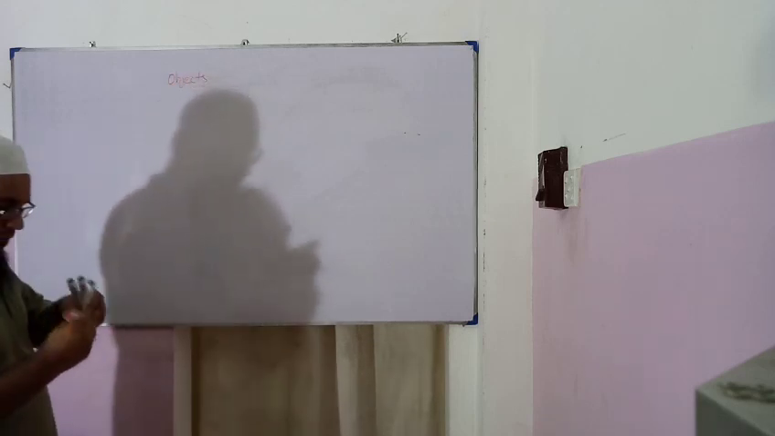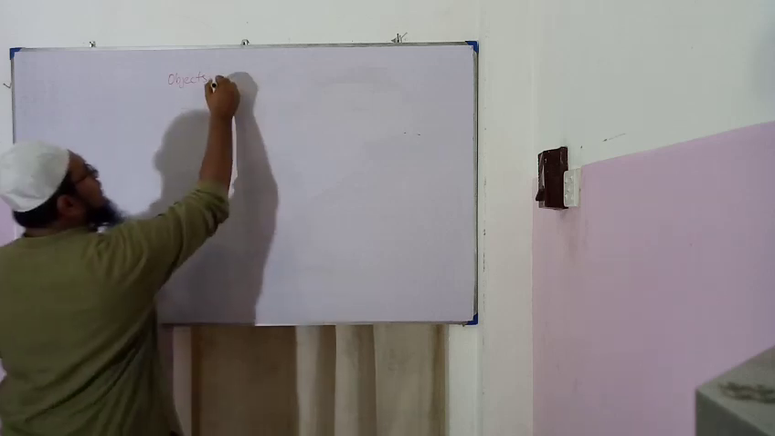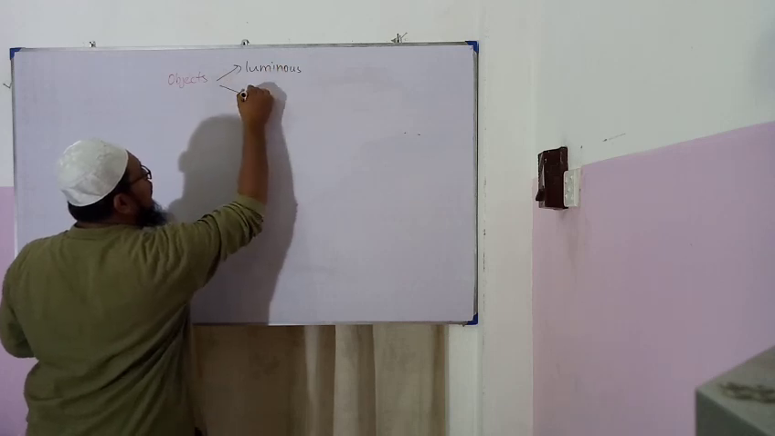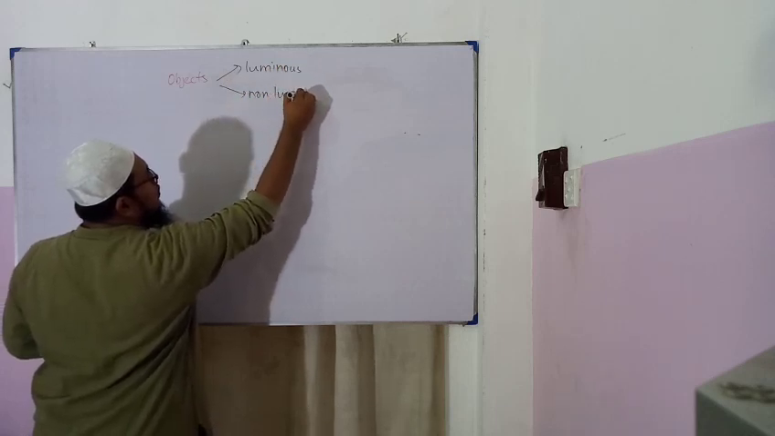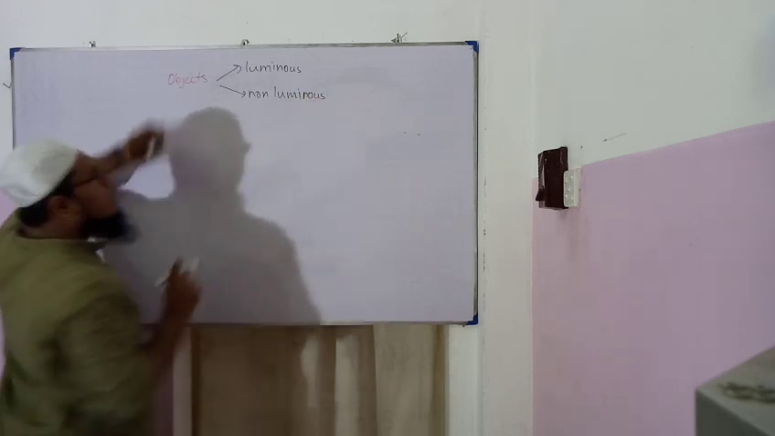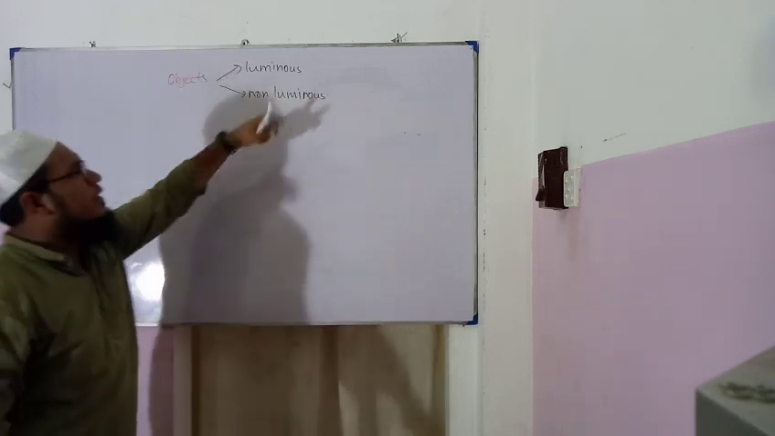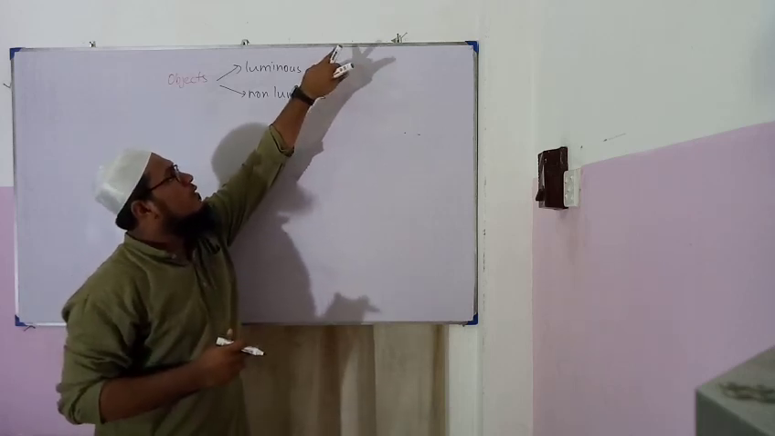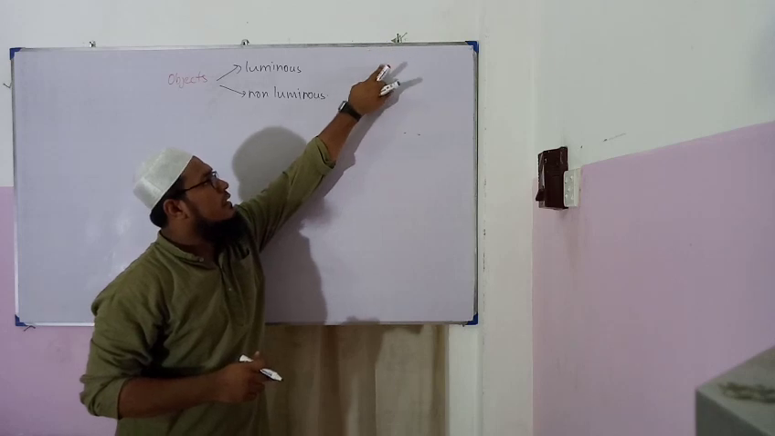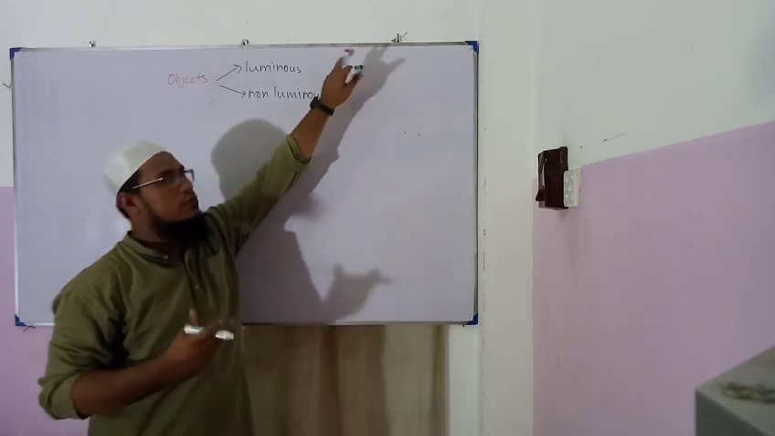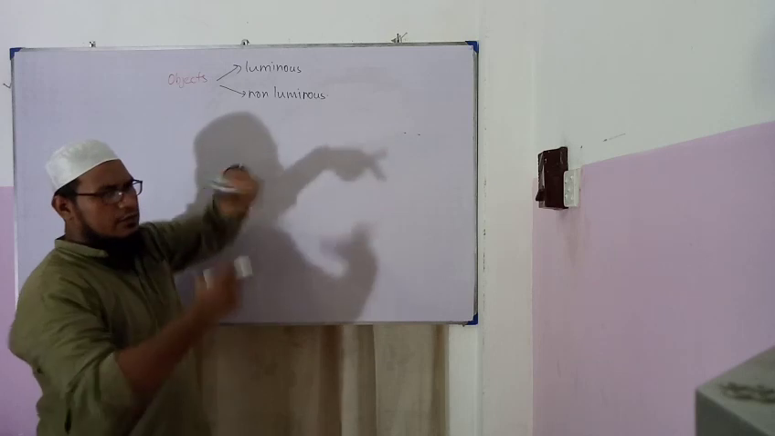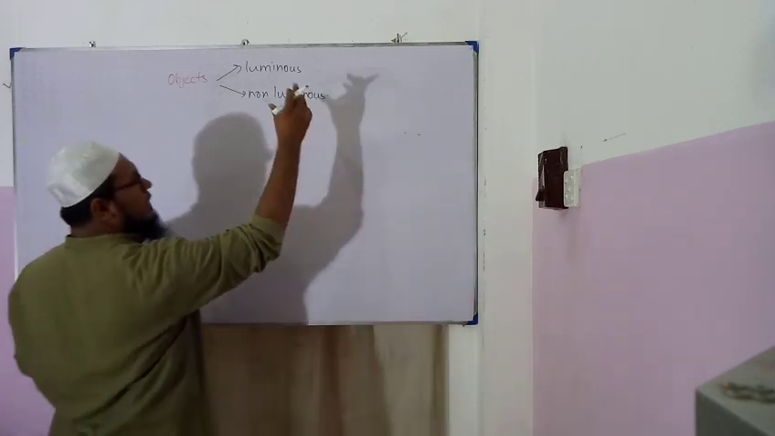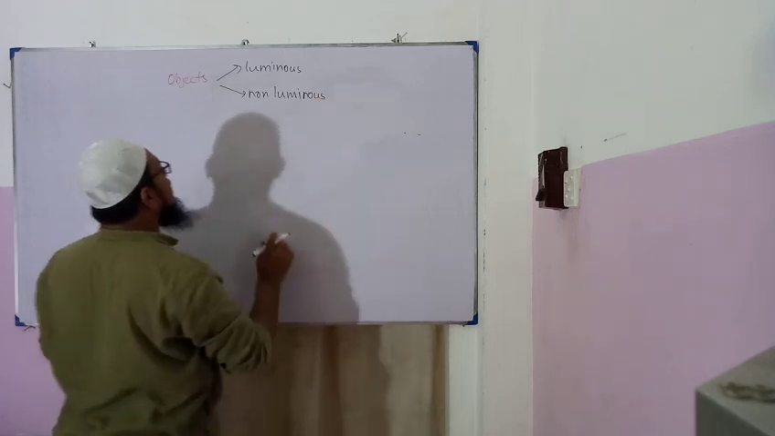Objects can be either luminous or non-luminous. Luminous objects can emit their own light. Example, stars, the sun, candle light, electric bulb, or whatever light source. Non-luminous objects, all the other things, pen, marker, board, whatever, cannot emit their own light.